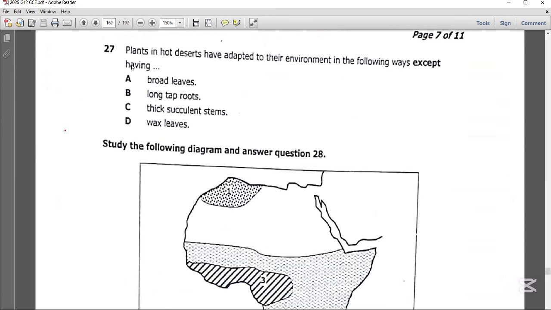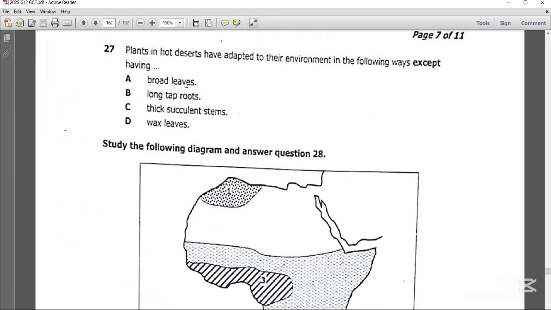It says, plants in hot deserts have adapted to their environment in the following ways, except having. So the best possible answer is A, broad leaves. Plants in hot deserts do not need to have broad leaves, because when a plant has broad leaves, it loses a lot of water. Remember, plants lose water through the stomata of the leaves. So if a plant has broad leaves, it loses a lot of water.